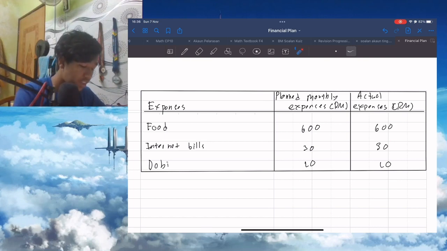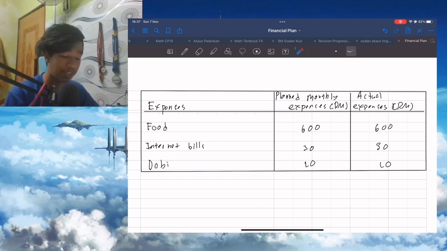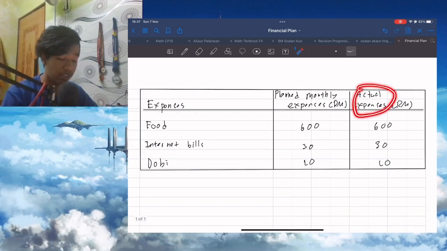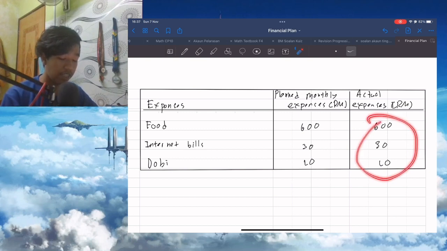Over here we have the planned monthly expenses and actual expenses. The expenses are food, internet bills, and Dobby. The planned monthly expenses for food is 600 ringgit, for internet bills 30 ringgit, and Dobby 10 ringgit. As you can see here, for these three, there is no difference between the planned and actual monthly expenses.